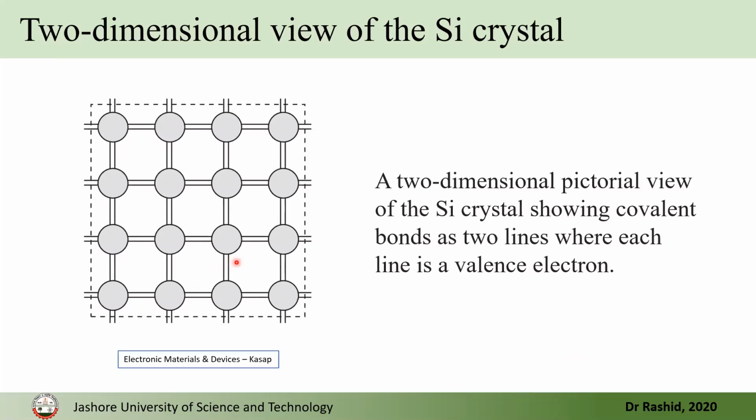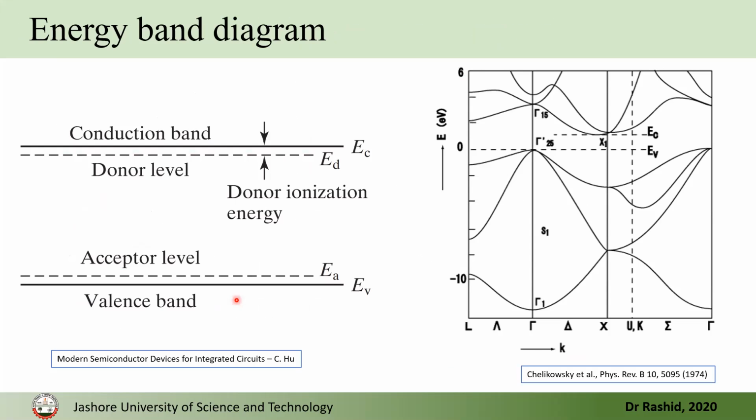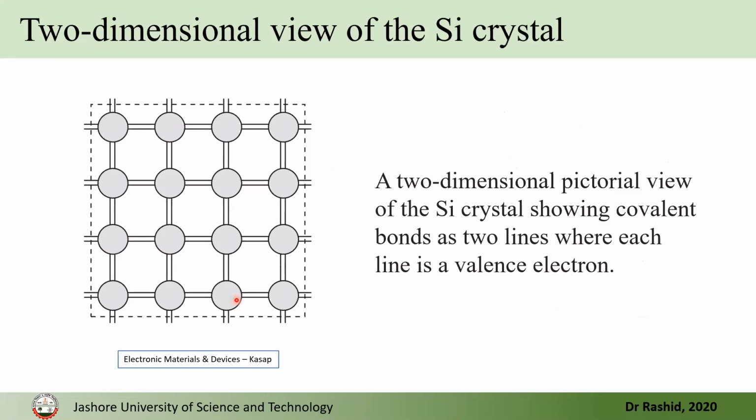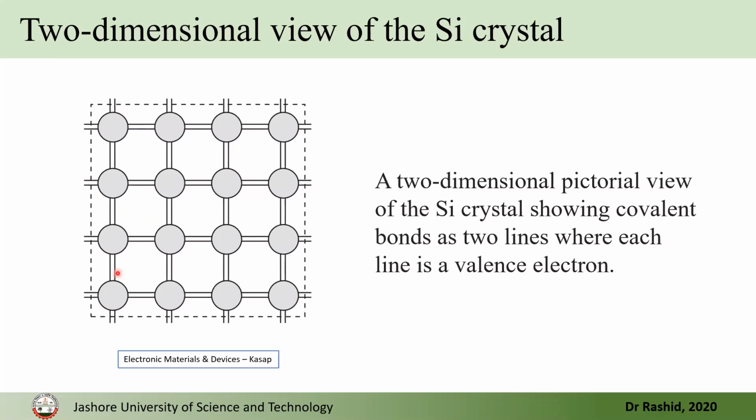Okay, let's try to understand how this happened and what the meaning of this is. Let's consider this is a two-dimensional structure of silicon. Silicon solids are three-dimensional, but here I have simplified and made a 2D projection of this. So this is a silicon atom. It has 8 electrons.